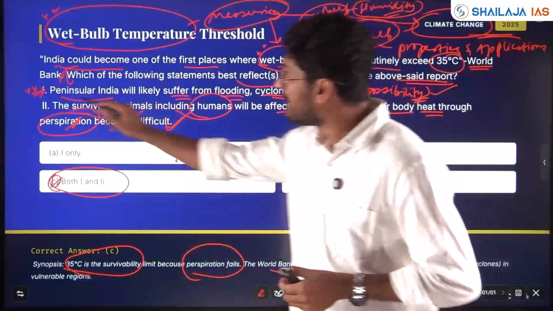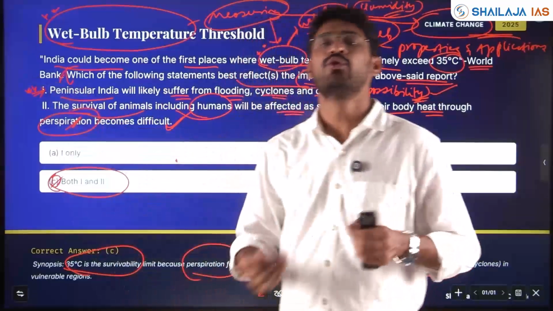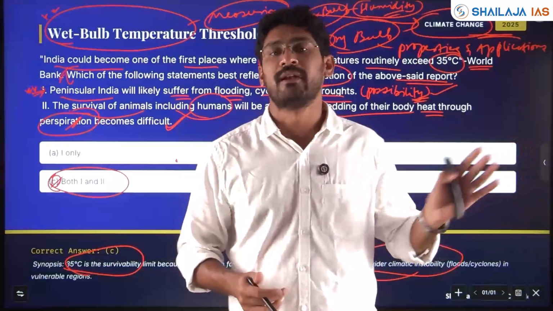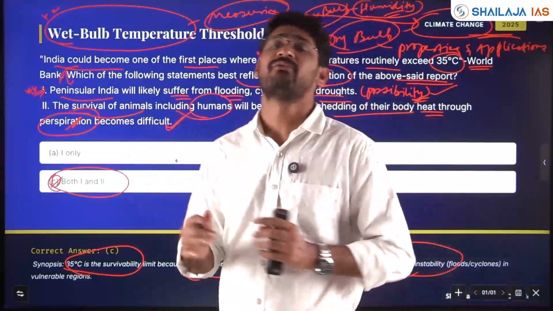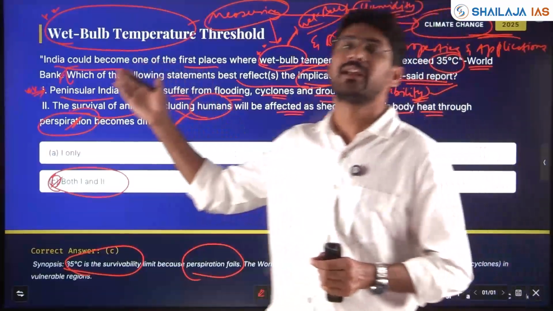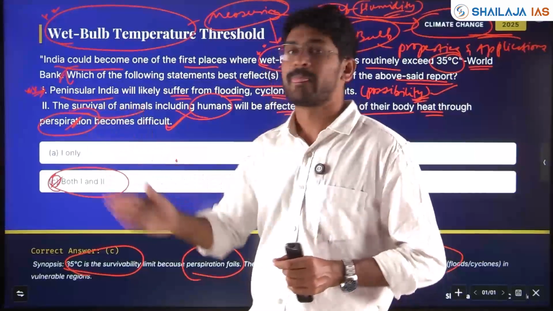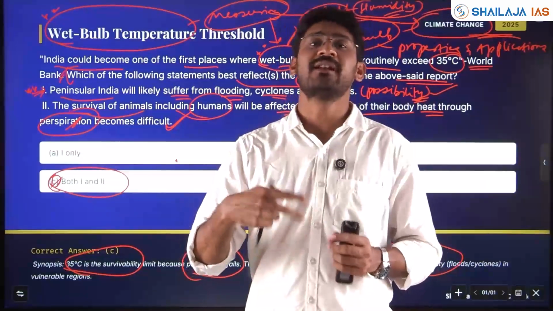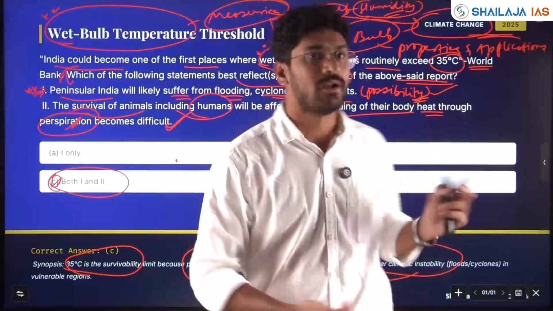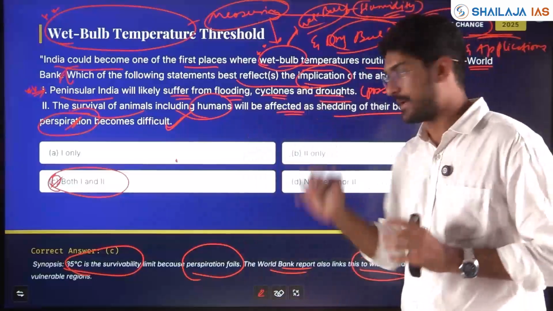Even if you don't know, whenever a possibility is asked, you err with the correct statement. Whenever you go with the correct statement when a possibility is asked, because yes, it is possible. If the 35 degree wet bulb temperature increases, then there might be a change in atmospheric condition which might lead to floods, droughts, heat waves, all this can happen.